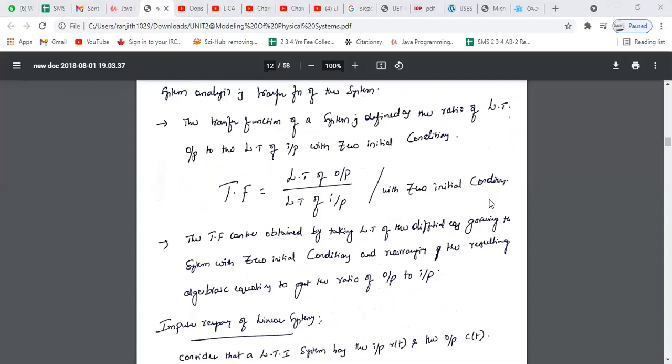So what the transfer function is, is a very important definition, right? By taking the Laplace transform of differential equations with zero initial conditions and rearranging the resulting algebraic equations.